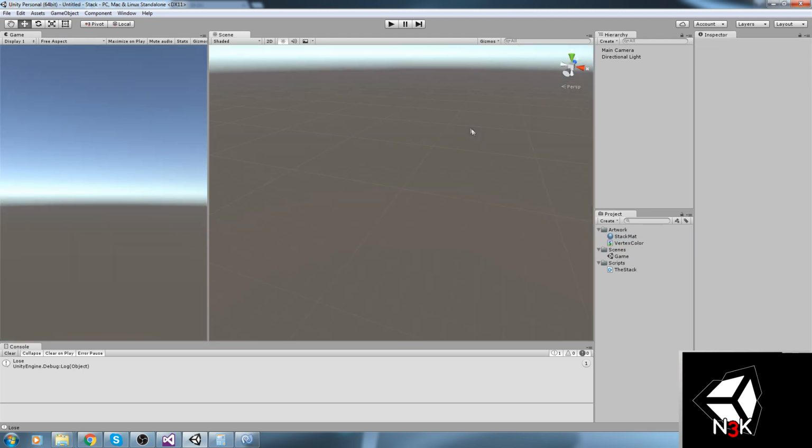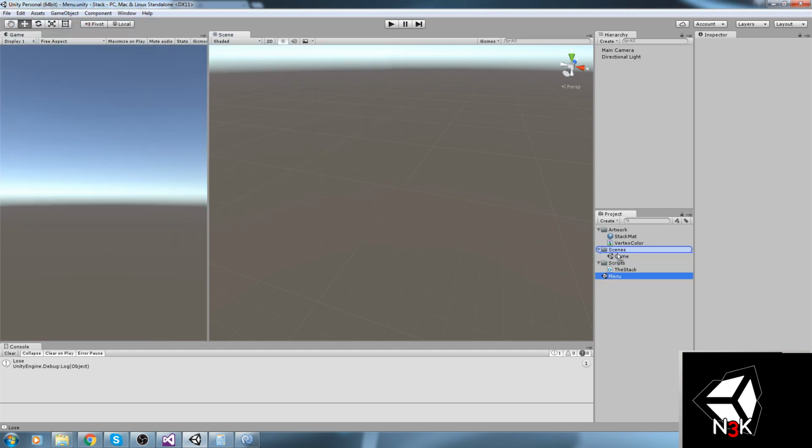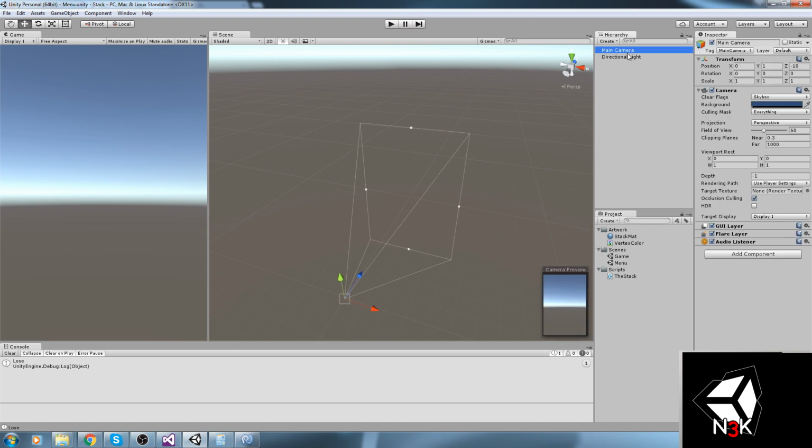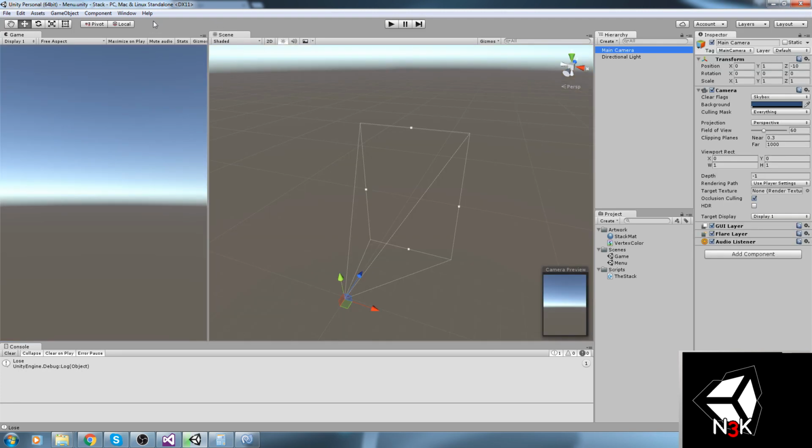Game scene. I'm going to hit Control N on the keyboard. That's going to create a new scene. Then Control S to save it. That's the menu scene. Like so. And that is what we call whenever we're ready to actually play. Or actually when we're ready to see what's going on in the menu scene.